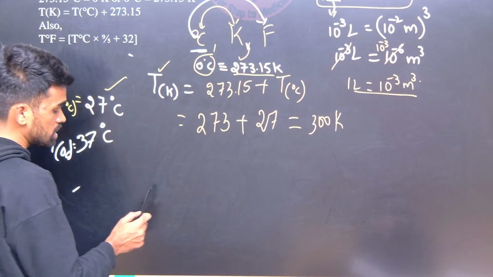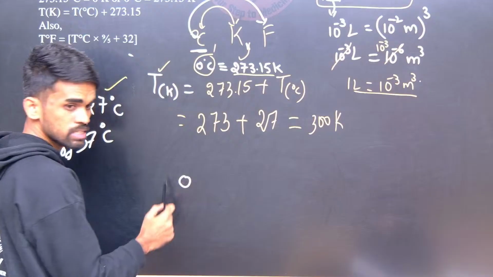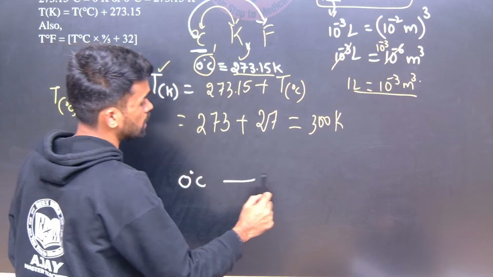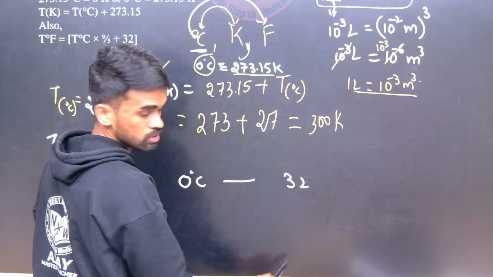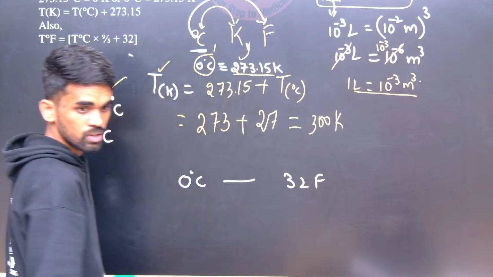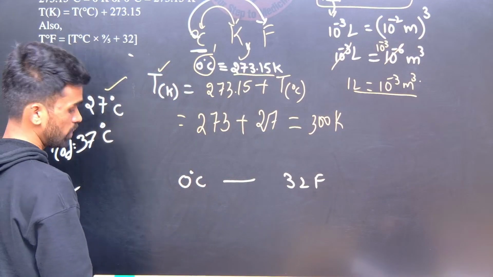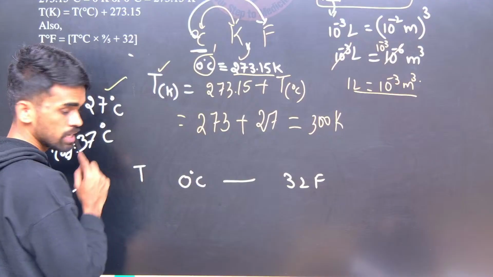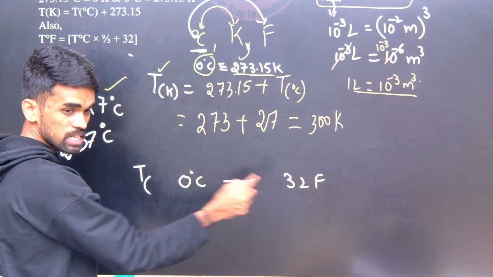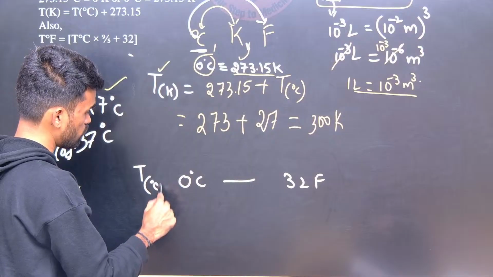So on the Celsius scale, if I say 0 degrees, this is equivalent to 32 degrees Fahrenheit. Okay. So now we are talking about temperature in Celsius and temperature in Fahrenheit.